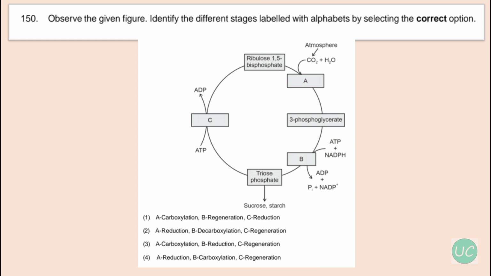And B is reduction, a series of reactions that lead to the formation of glucose, and these steps involve utilization of 2 molecules of ATP for phosphorylation and 2 of NADPH for reduction. And C is the regeneration process, during which the carbon dioxide acceptor, that is ribulose 1,5-bisphosphate RuBP, is formed again so that the cycle will continue. So the correct option over here is 3, that is A is carboxylation, B is reduction and C is regeneration.